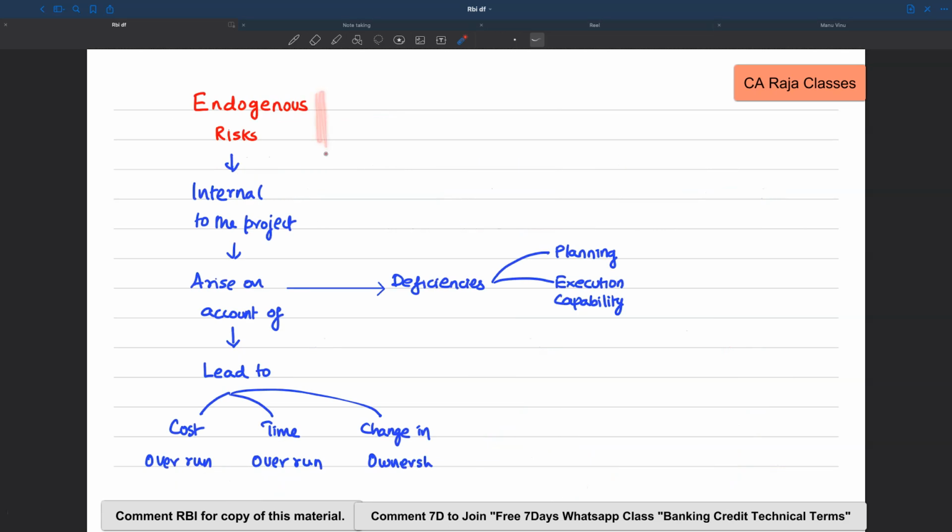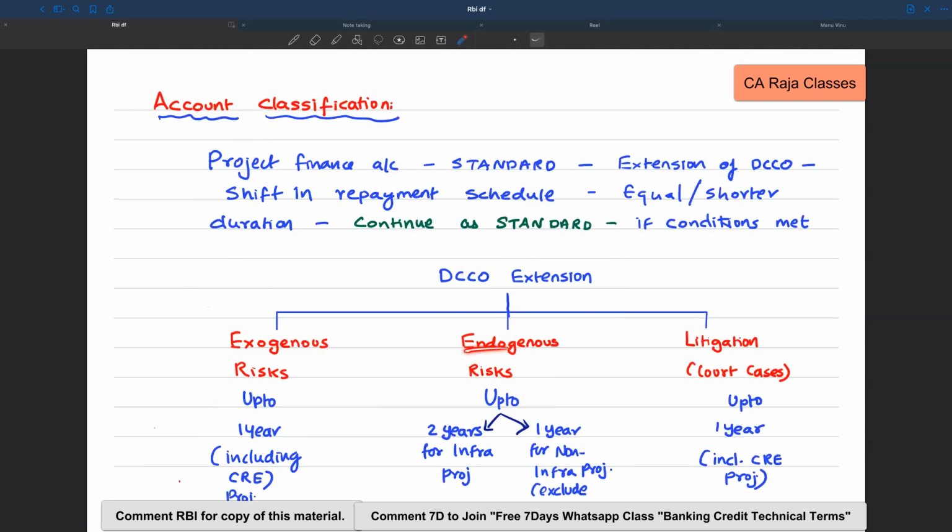Then there is something known as endogenous risk. This is arising on account of reasons that are internal to the project. So they may arise on account of deficiencies in planning the project or execution capabilities. And these kinds of risk will also lead to cost overrun, time overrun or change in ownership itself. And in case of endogenous risk, what is the extension benefit available? It is up to 2 years for infra project and 1 year for non-infra project.